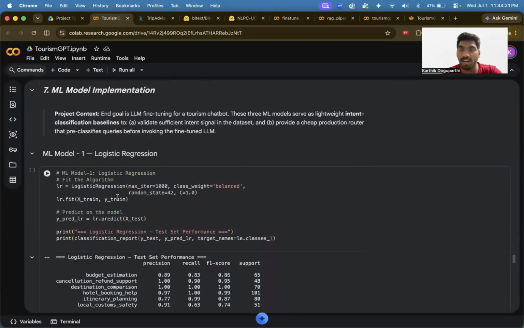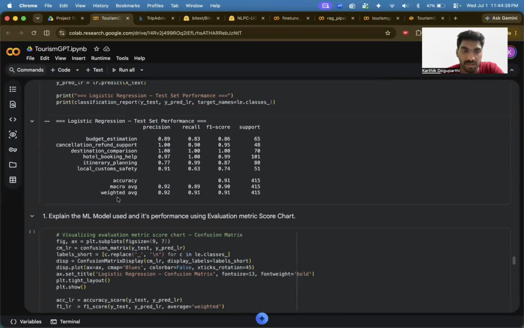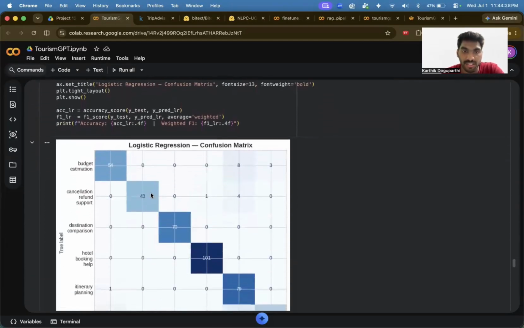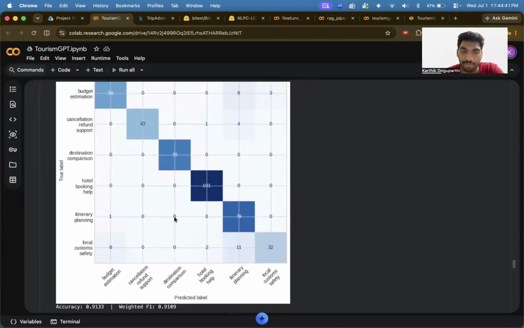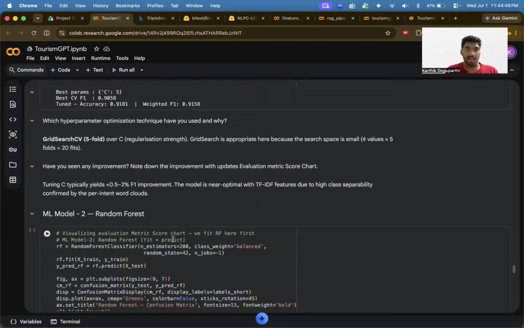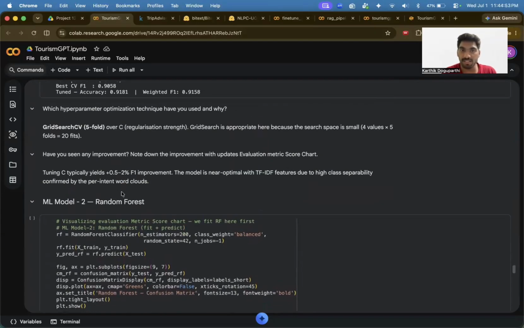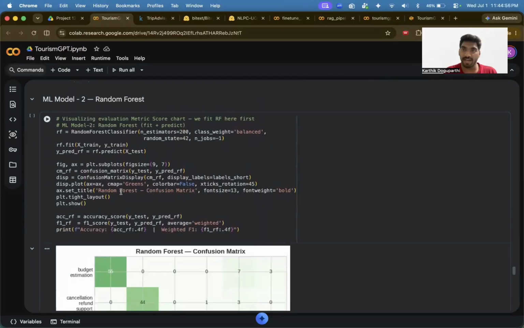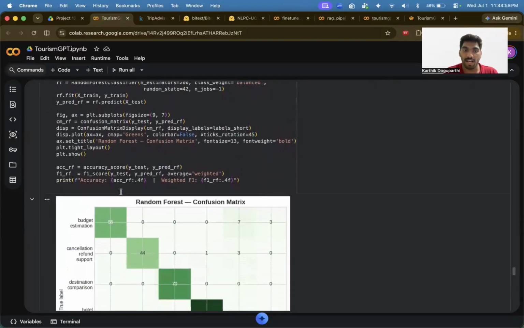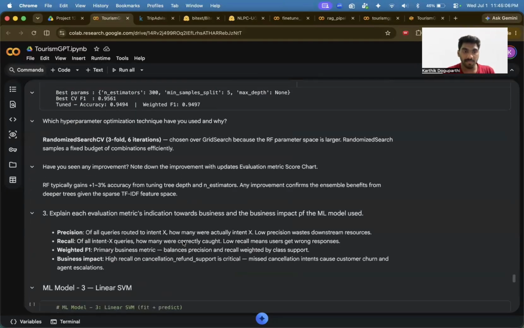In the ML model implementation, I've used three models. The first one is logistic regression. This is my logistic regression confusion matrix, and the accuracy is 0.91, and the weighted F1 value is 0.91. For this one, I did grid search CV. The second model is random forest, where I got an accuracy of 0.93 and a weighted F1 value of 0.94.